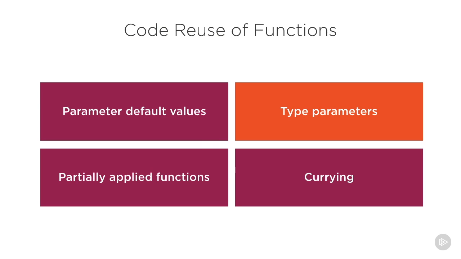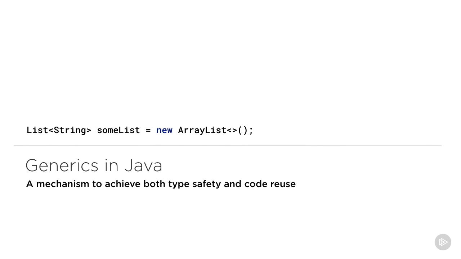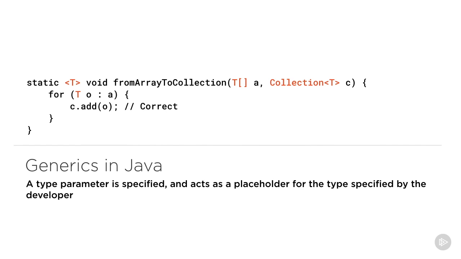Let's move on to type parameters, which are yet another code reuse mechanism very similar to generics in Java. Most Java programmers have come across a situation where they create a generic container, for instance, a list which is specified to contain only string objects. Generic parameters can be specified not only for classes but also for functions. On screen now is an example of a function in Java with a template or a generic parameter T. This is a placeholder for a type. This is a great way to combine code reuse as well as type safety. It's no wonder that generics or type parameters are so popular.